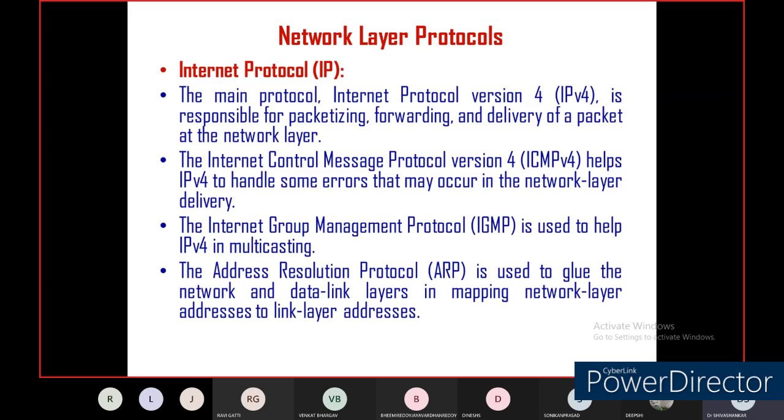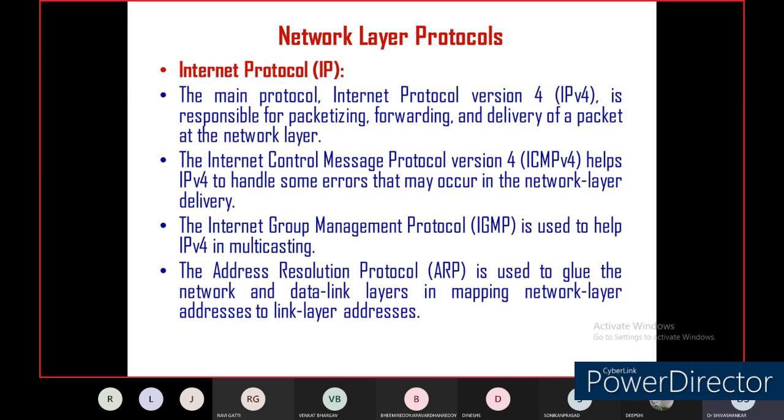So the network layer will come between the link layer and the data link layer. So how to map the address between the data link layer and the network layer, and between the network layer and the link layer? This Address Resolution Protocol will support IPv4 to map the address between the data link layer and the network layer and link layer. So these are the responsibilities of the Internet Protocol.